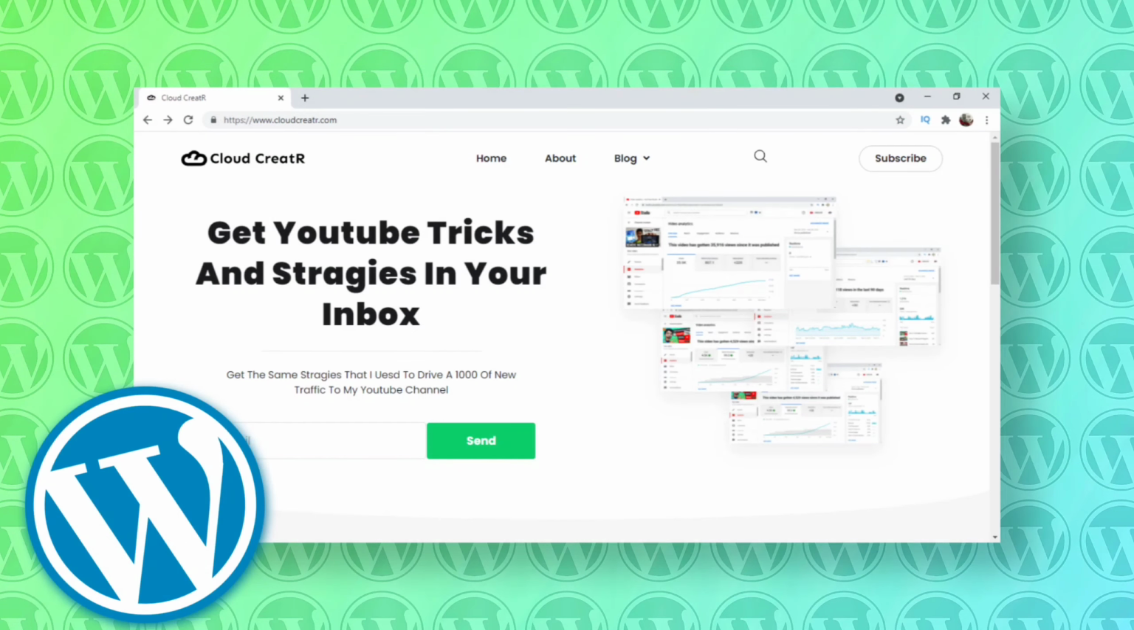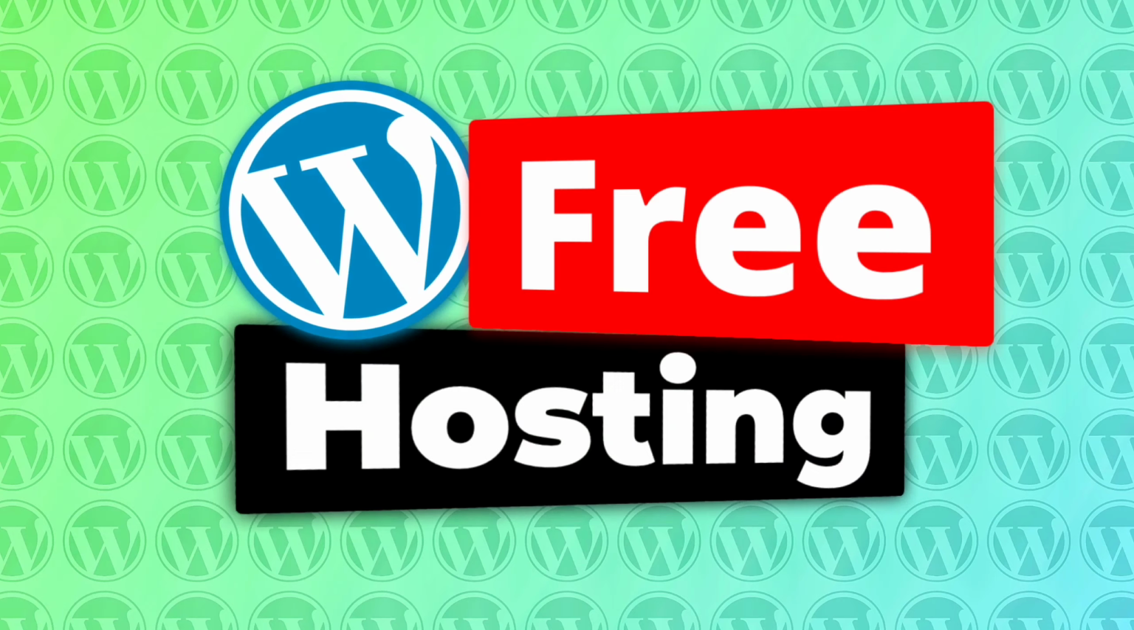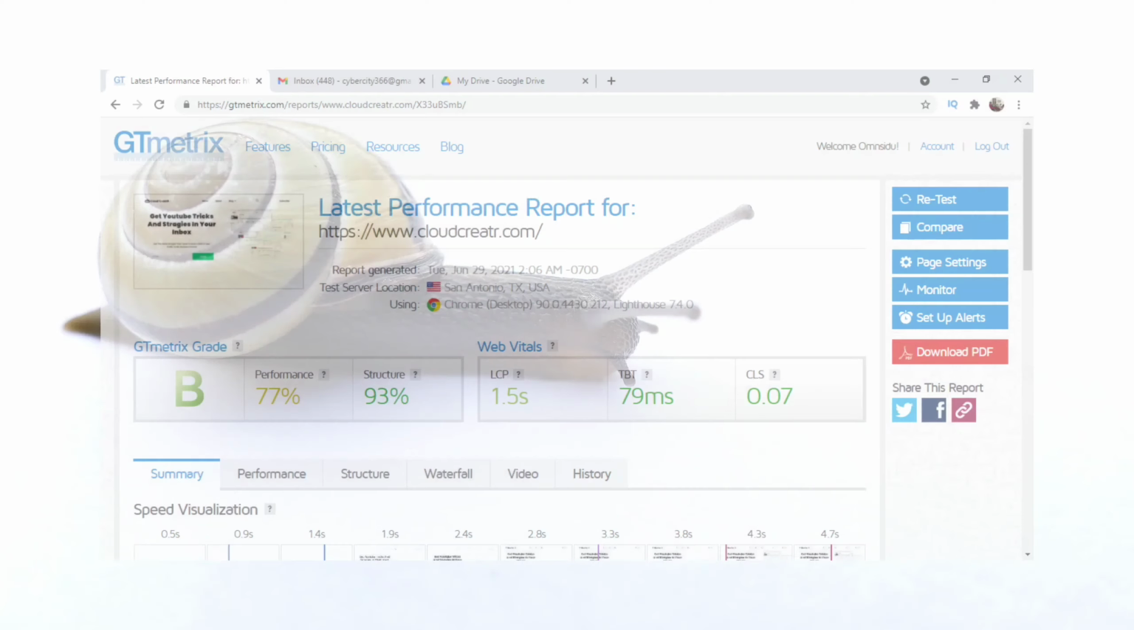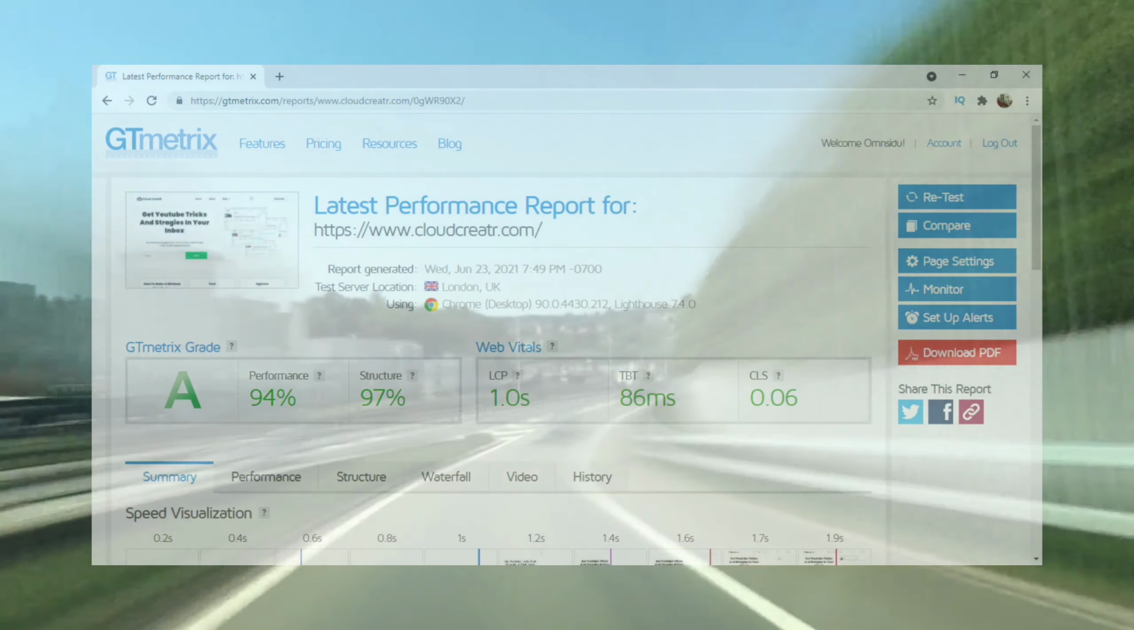My WordPress website is hosted on a free hosting, and I'm going to tell you how you can get a free hosting too. You can make your own e-commerce website and a blog for free. This is not a slow hosting like other free hosting. This hosting is performance optimized.